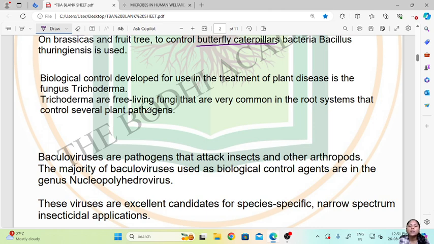So for treatment of plant diseases, a fungus is used, which is called Trichoderma. Now these Trichoderma are free living fungi that are very common in the root systems and control several plant pathogens. So this is a free living fungi which is often found in the root systems of plants.